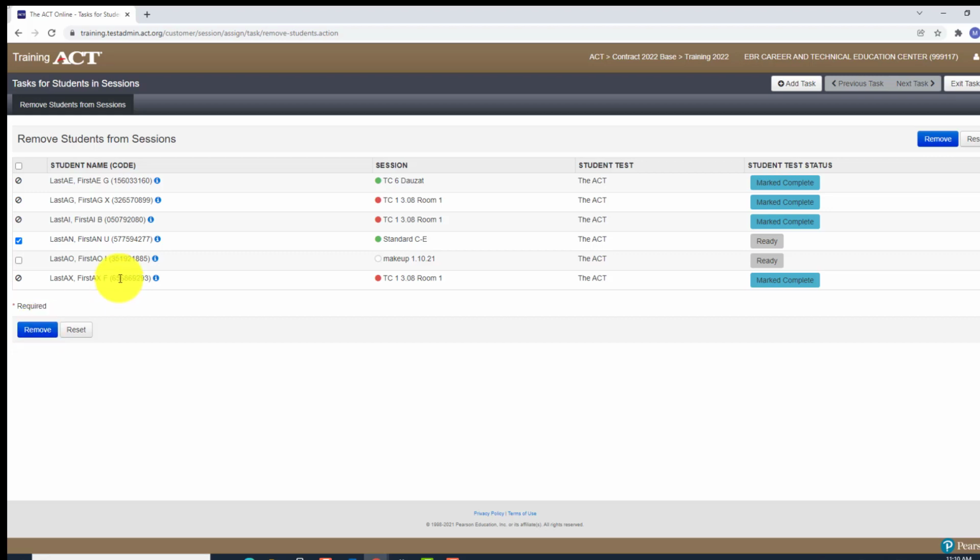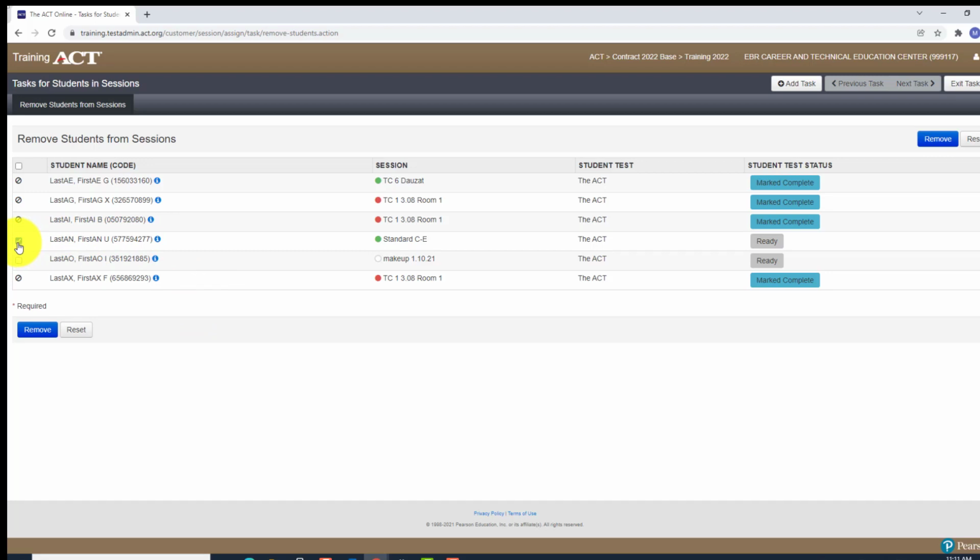Before I do that, notice that this one you cannot remove. Students cannot be removed from sessions with current status. See the status is marked complete. Once a student is marked complete, you cannot remove a student from a session. You can only remove a student from a session if the student has not logged into TestNav, in this particular case that we're looking at. If you see those 2 ready, I can remove those 2 students from the test sessions. But for this particular test session, I only want to remove this student.